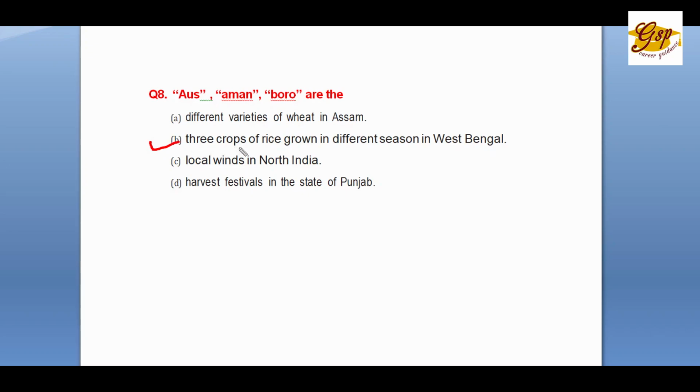B. 3 crops of rice grown in different seasons. These are the seasons in West Bengal. Rice is a very staple food in West Bengal, and they grow it in 3 crops. They are called Aus, Aman, Boro. I think they have more than 3,000 varieties of rice for different climatic regions in West Bengal.